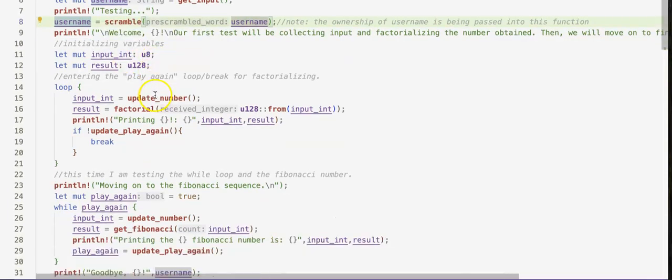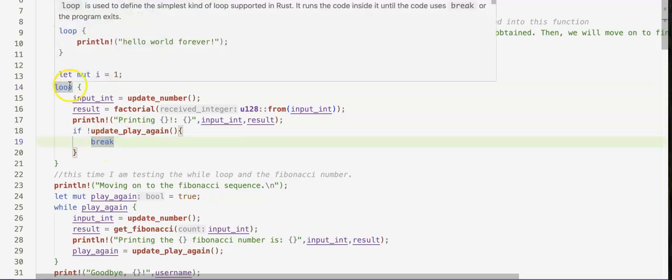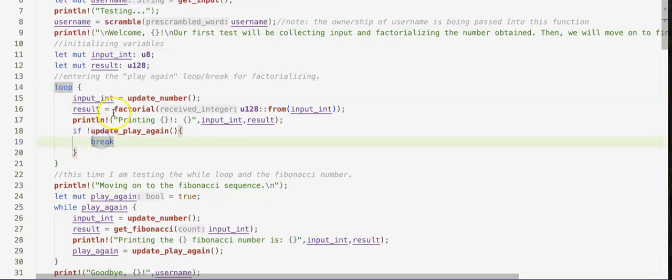Let's see, another interesting thing about Rust, you've got this loop and break. It's not a for loop, it's not a while loop, it's just a loop, and you tell it when to break.